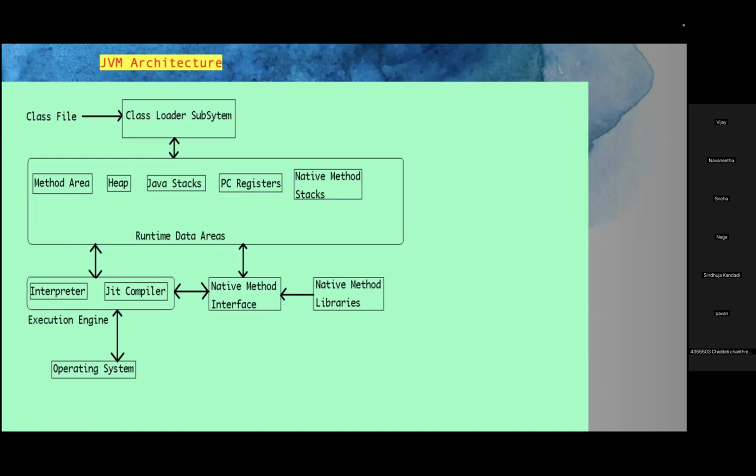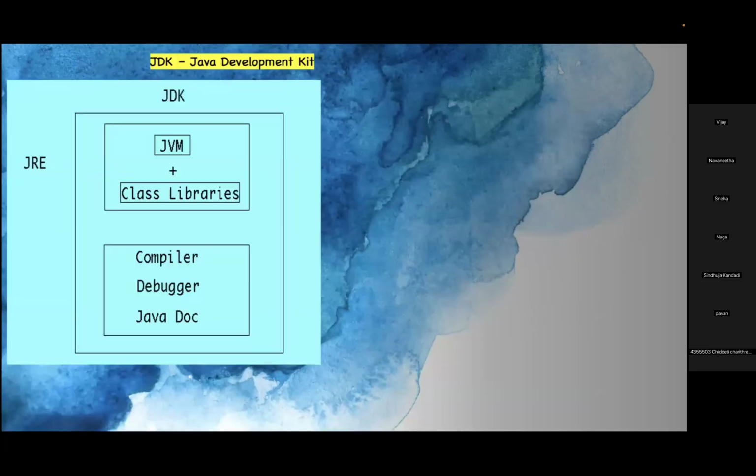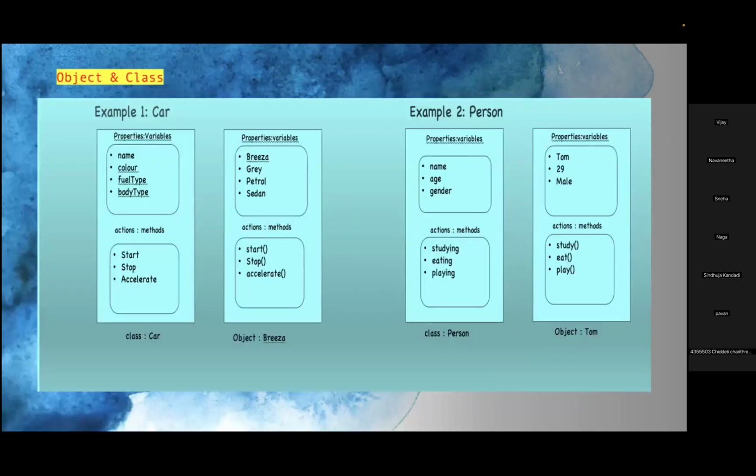Again, as I said, the hierarchy. Let me just go back here. Yes, you see, Java is an object-oriented programming language where we need to write